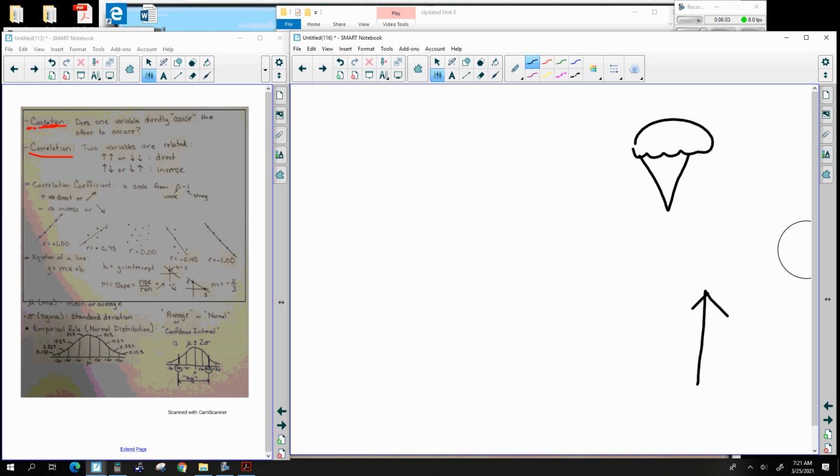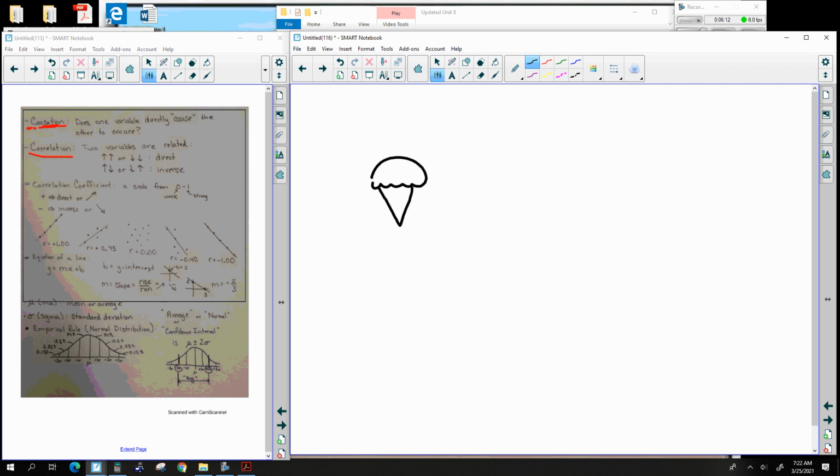Here's another one: ice cream sales and the number of sunburns. If a city happens to have more ice cream sales, did that cause that city to have more sunburns?